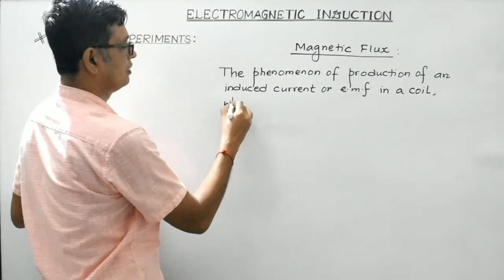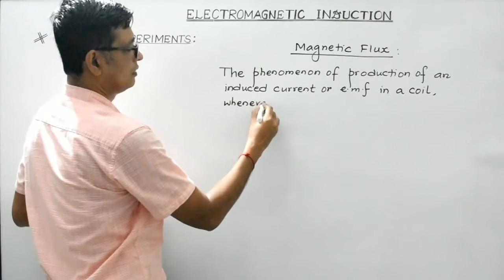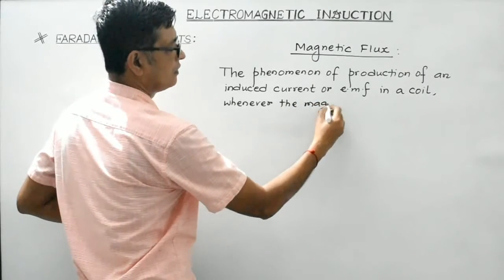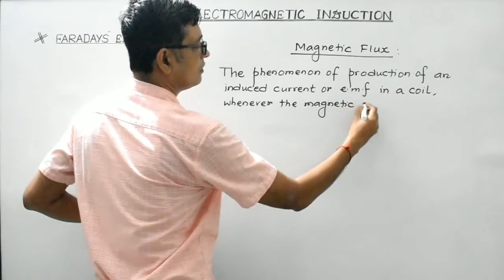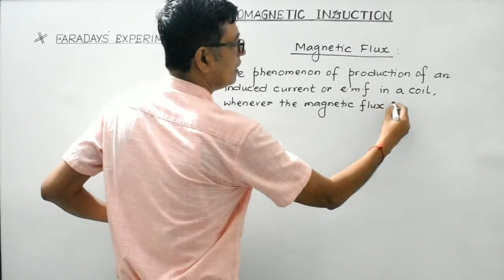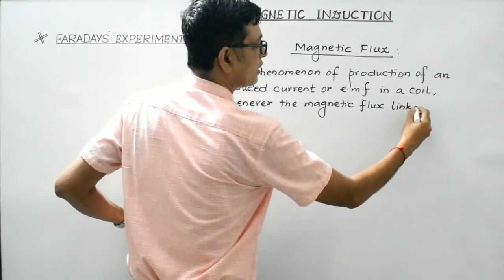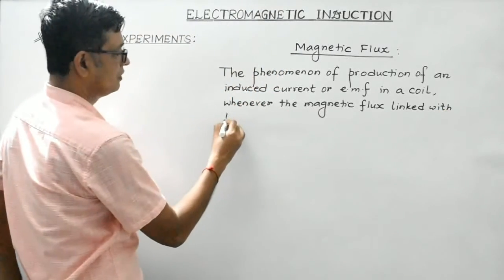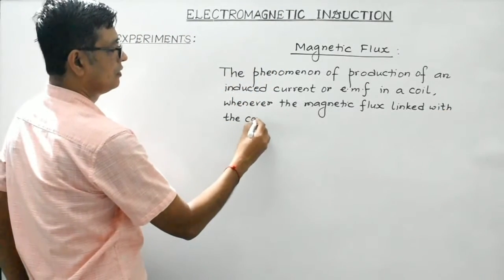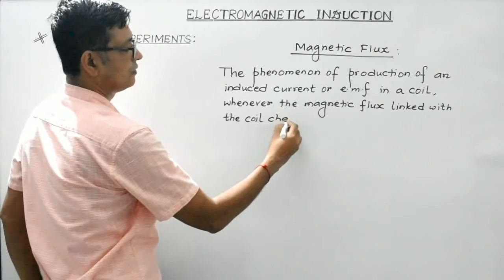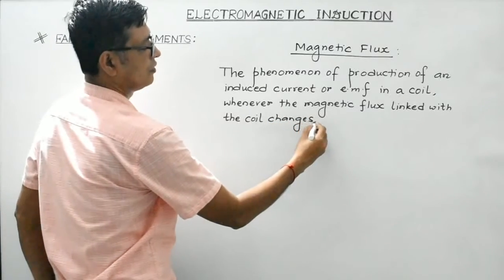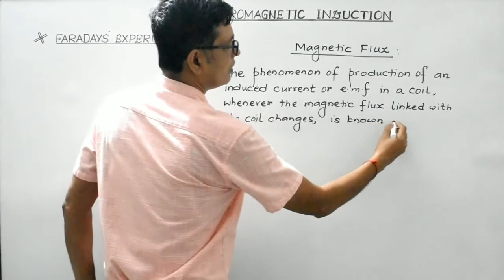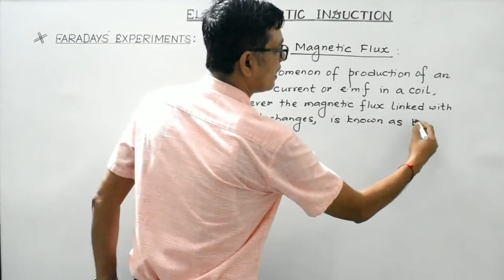whenever the magnetic flux linked with the coil or associated with the coil changes is known as electromagnetic induction.